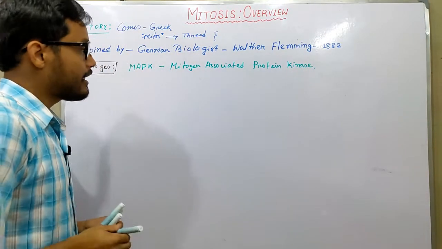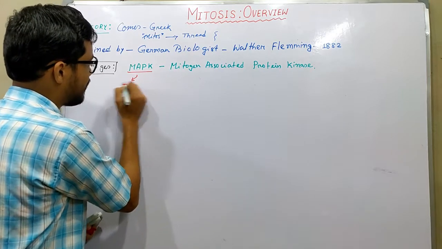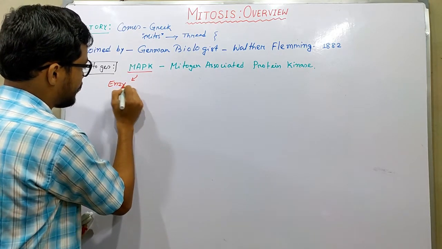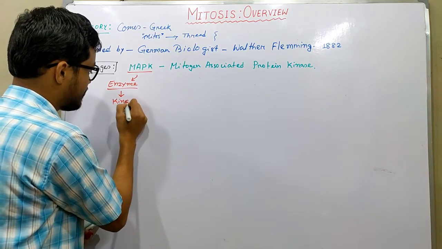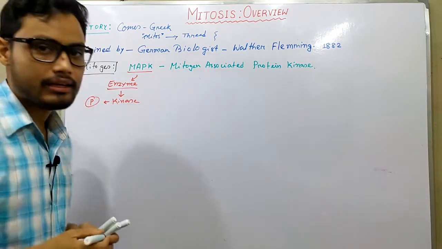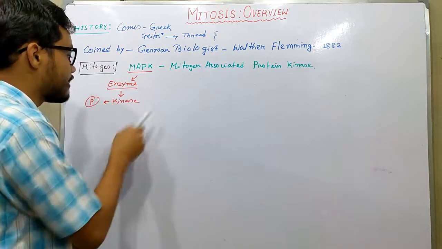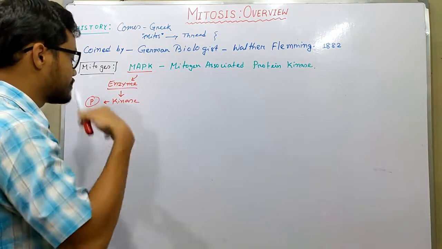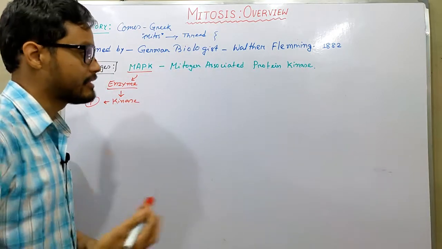MAPK is an enzyme, particularly a kinase, which means it adds a phosphate group to any kind of molecule. That is why it is known as a kinase. So it is a mitogen associated protein kinase.